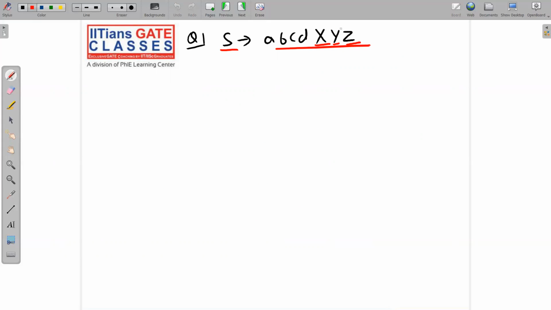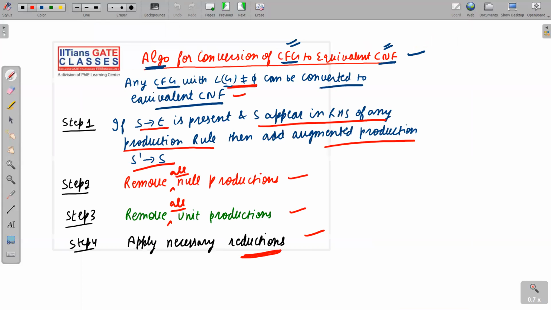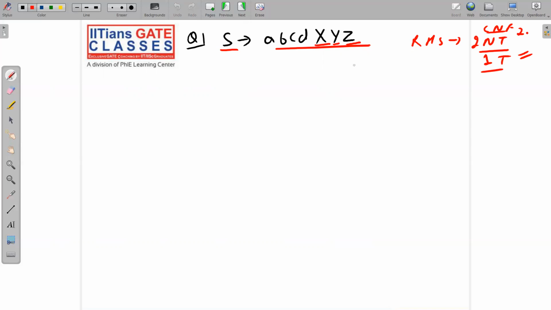The idea is very simple. CNF says the RHS must have exactly 2 non-terminals or 1 terminal. This is the basic idea of CNF, and I have already told you the algorithm to convert CFG to CNF. So I will apply it step by step.